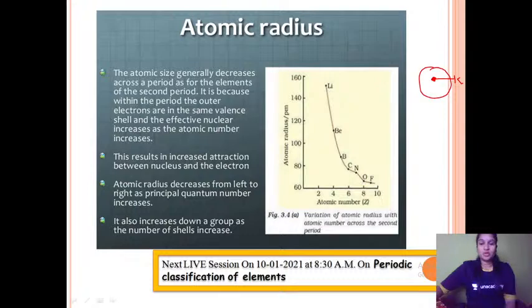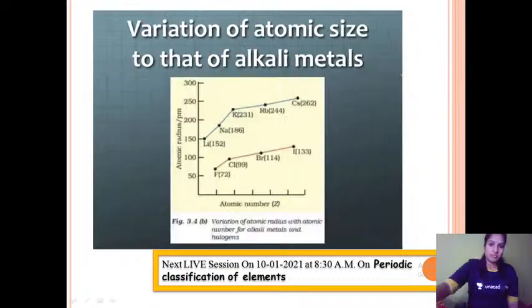So this is known as atomic radius. The distance from the center of the nucleus to the outermost shell is known as atomic radius. The outermost shell can be any of them, that is K shell, L shell, depending on the electronic configuration of that particular element. So if you just observe this variation of atomic size,